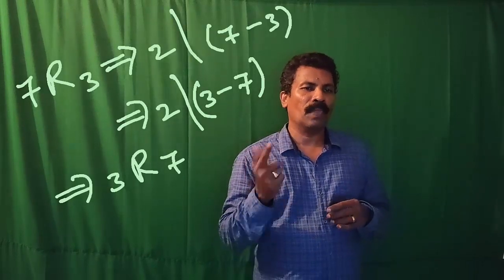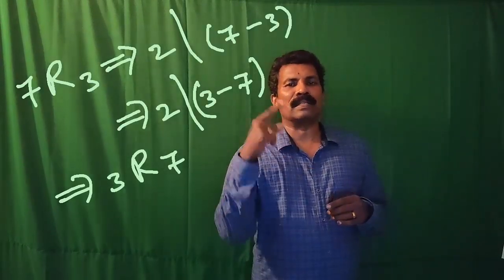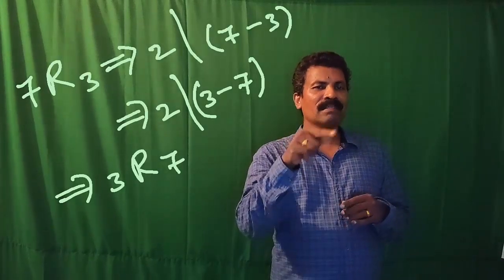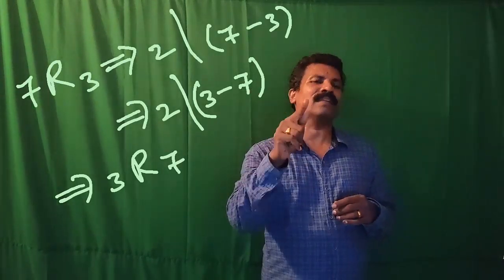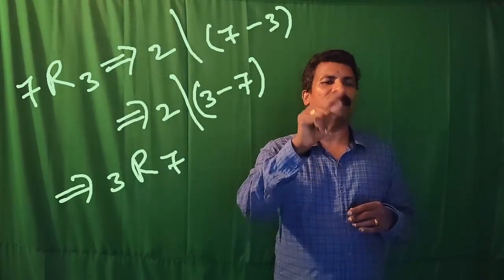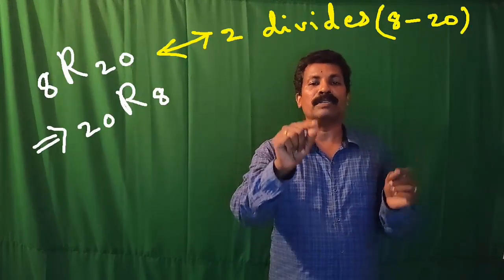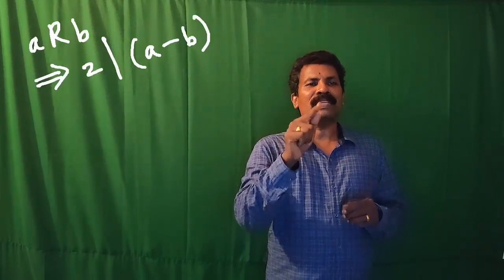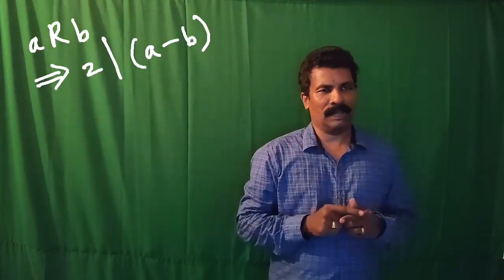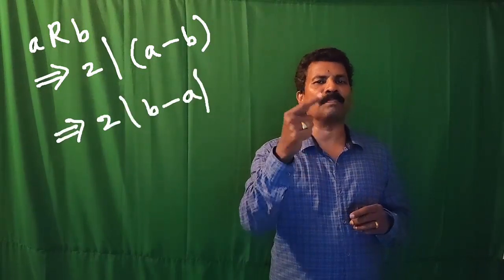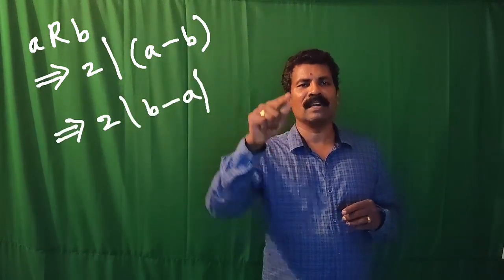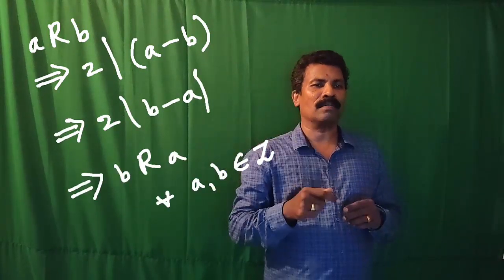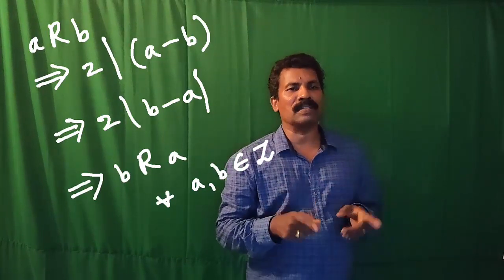Now, 7 related to 3 implies that 2 divides 7 minus 3, which implies 2 divides 3 minus 7 also. That is, 3 is related to 7. Thus, 7 related to 3 implies 3 related to 7. Similarly, 8 related to 20 implies 20 related to 8 also. That is, if (a, b) belongs to R, then 2 divides a minus b. Therefore, 2 divides b minus a, which implies (b, a) belongs to R, which shows that R is symmetric.